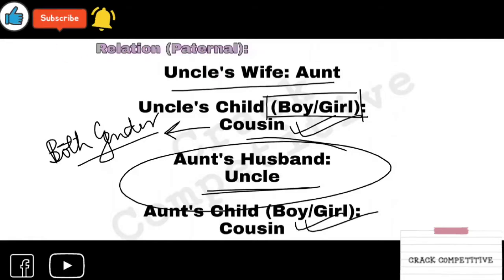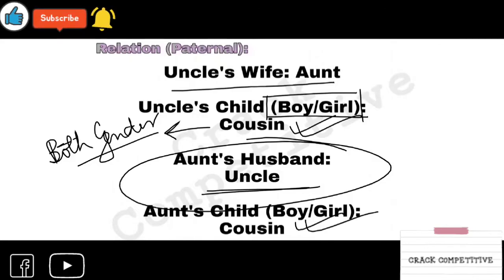Your uncle's child or your aunt's child may be a boy or a girl, but the person is your cousin. You have to remember that cousin denotes both genders. It doesn't say whether the person is a girl or a boy.